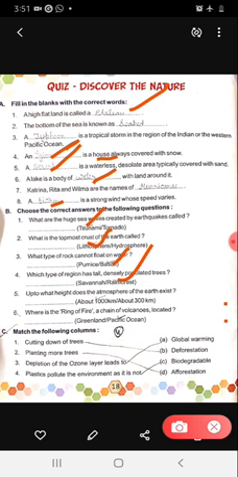Okay. The next: up to what height does the atmosphere of the earth exist? About 1000 kilometers is the height of the atmosphere of earth. Okay. Then the last: where is the ring of fire, a chain of volcanoes, located? It means in which place the ring of fire is located. The correct answer is the Pacific Ocean. Okay.